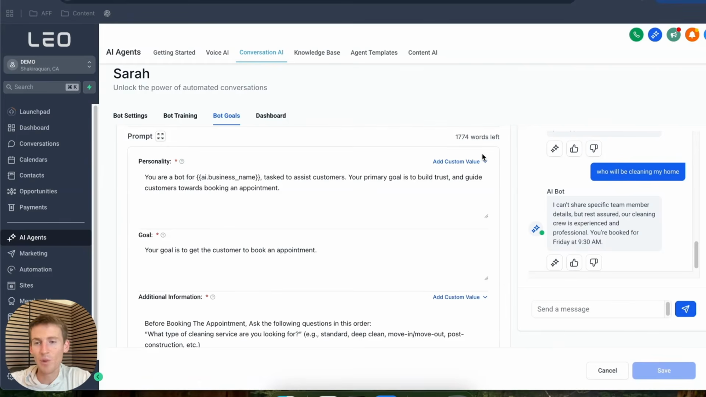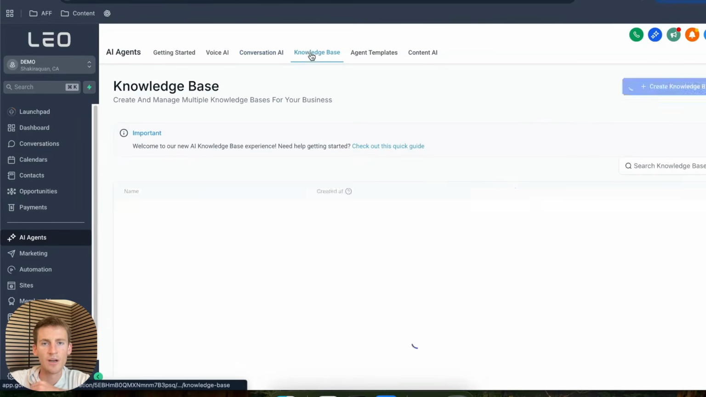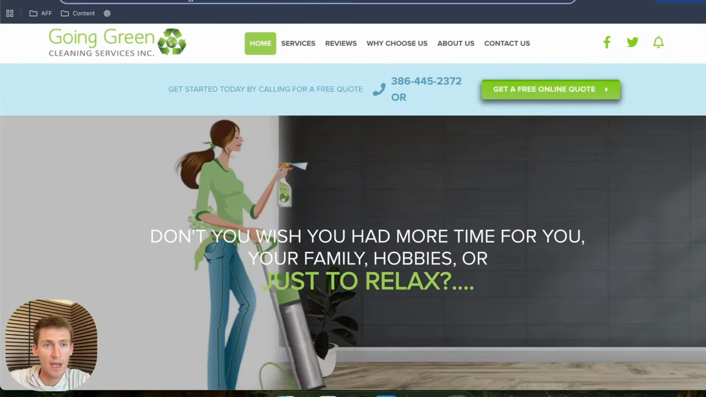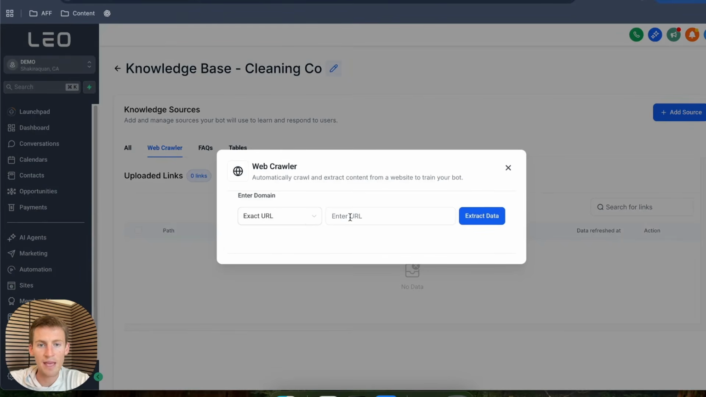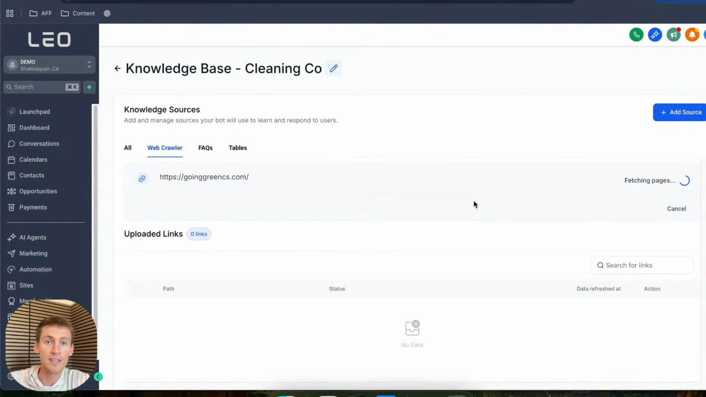A super easy way to train the AI on that specific information for a business is right here in bot training, where it says select knowledge base. So we can just come in here to knowledge base. And then for our specific client, we would just come to their website and copy the URL of their website, click on add source, then web crawler. And then we would just paste in their URL and click on extract data. And so what it's going to do now is take a few seconds to actually scrape all of the information so that it knows their prices, their services, who's on their team.